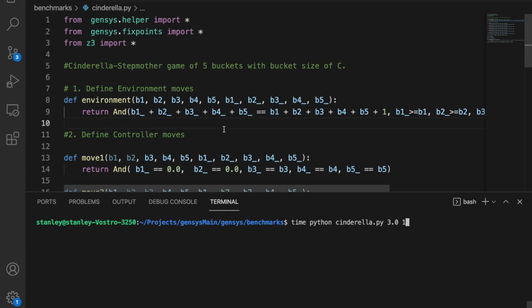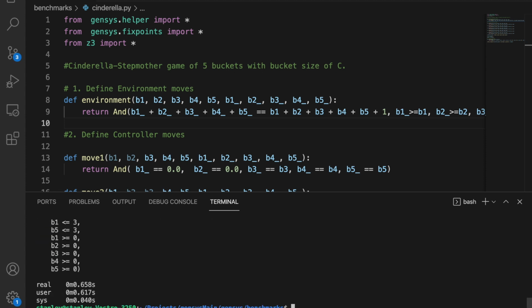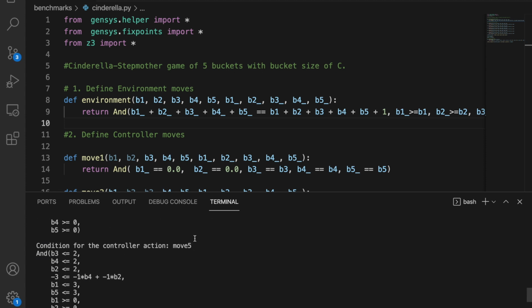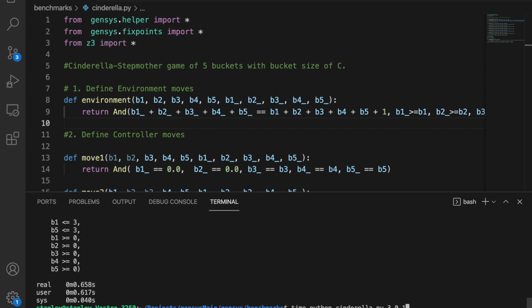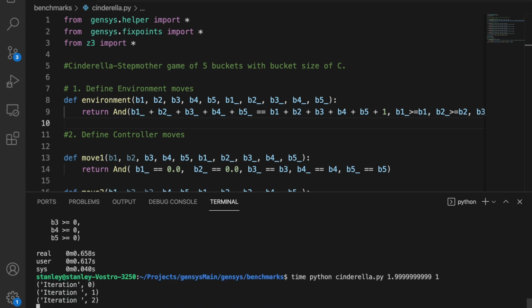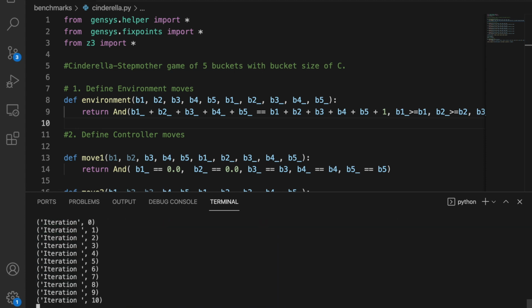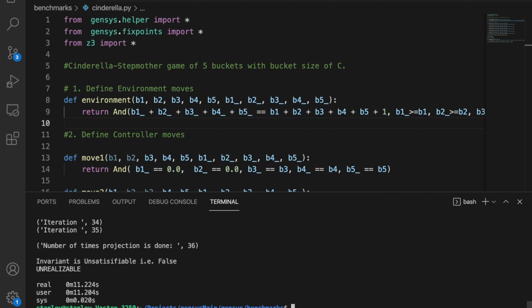On running the specification for 5 buckets with the overflow limit as 3, we see that GenSys terminates with a clean readable strategy within milliseconds. On running it for the challenging range of 1 followed by 10 nines, we will see that GenSys terminates very fast within seconds and also gives the correct result. This shows that GenSys is very scalable. In this case, it terminated within 11 seconds.